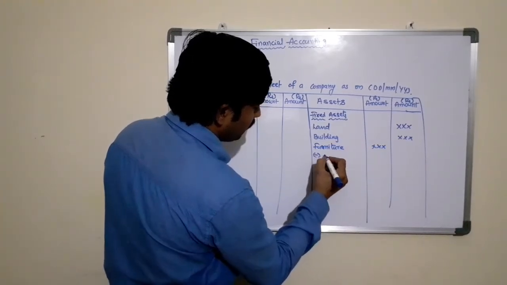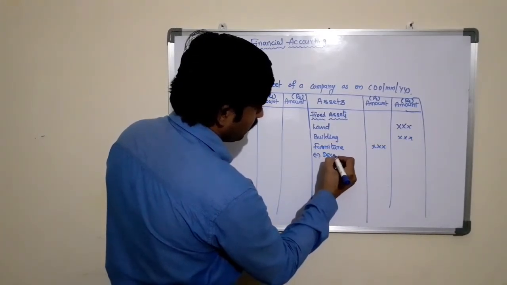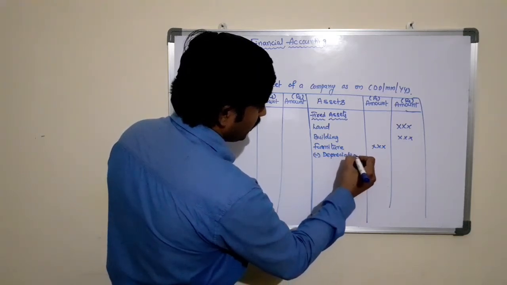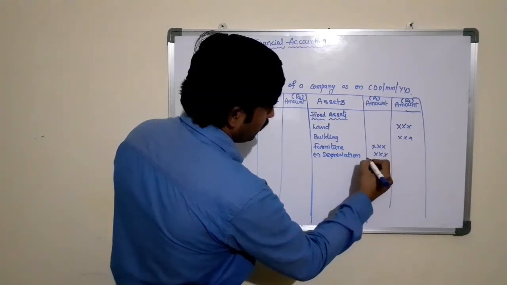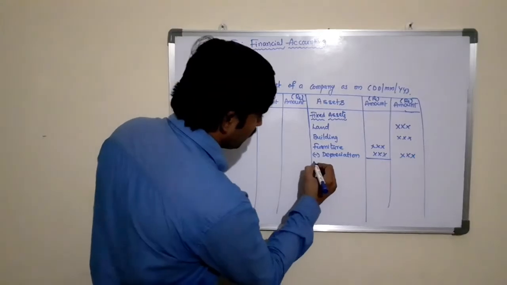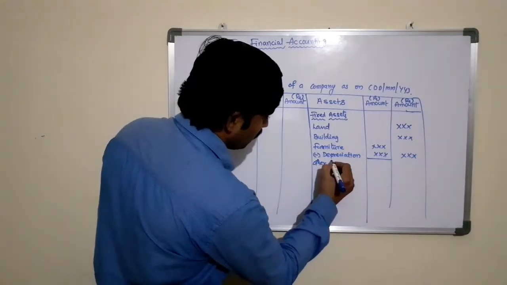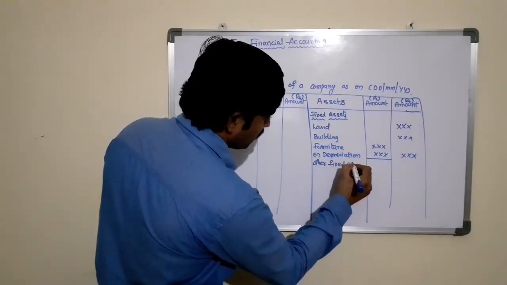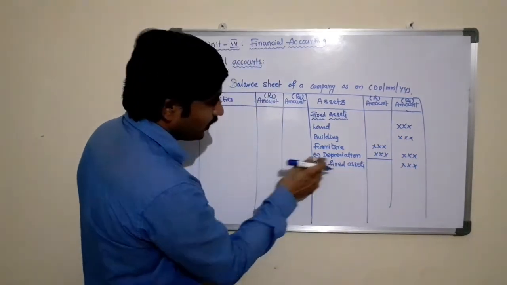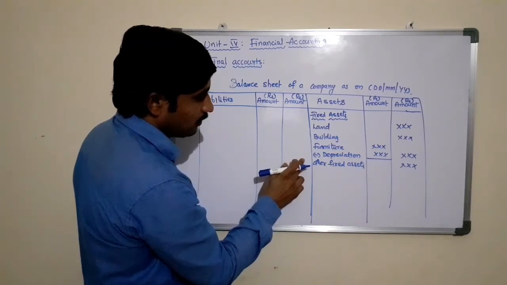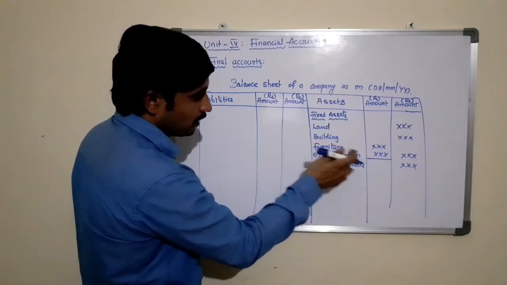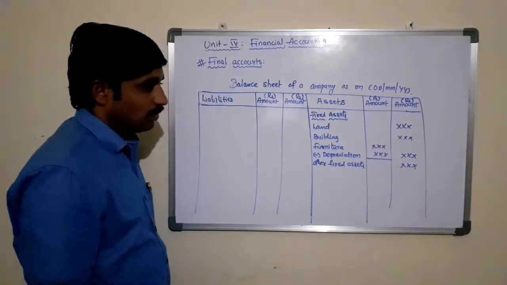If there is any depreciation for these assets, we can deduct or subtract the depreciation from the respective asset, and the net amount will transfer to the outer column. And other fixed assets. So this is given for example. If any depreciation is there in the business for the assets, we need to subtract the depreciation from the asset. The net amount will transfer to the outer column.